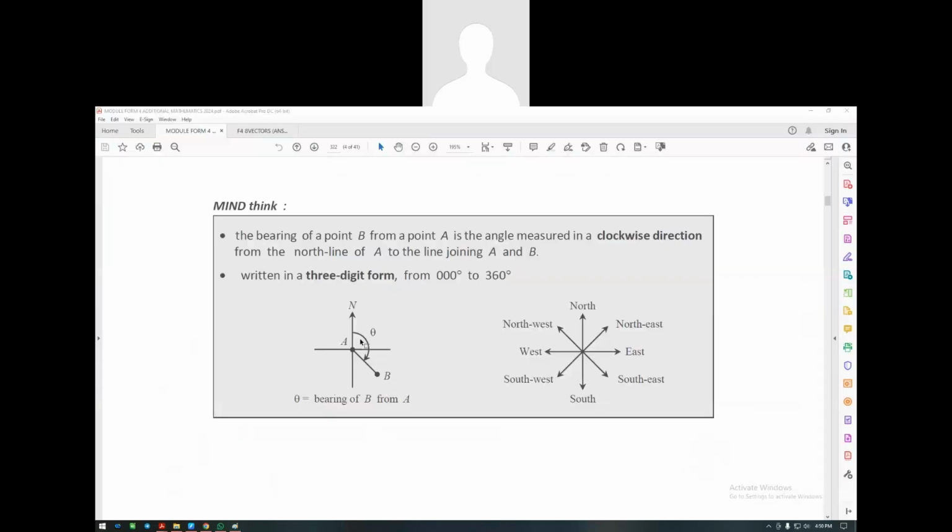Okay, so whenever you're calculating, always calculate from north and then start from here and you move clockwise. So this is Utara, Selatan, Timur, Barat. Then you need to know Barat Daya, anything, Tenggara.